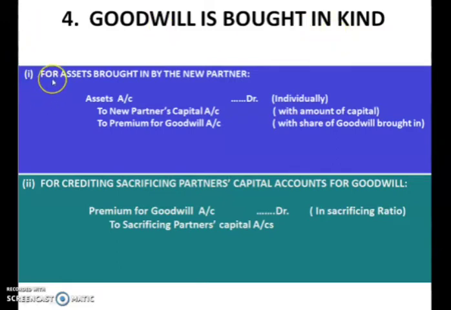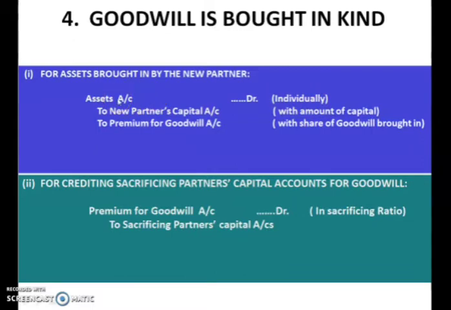The first entry to be passed in this case is for asset brought in by the new partner. So here, instead of writing cash or bank account, you can write asset account debited individually. Why have I written here individually?